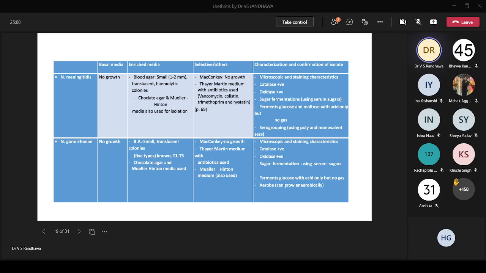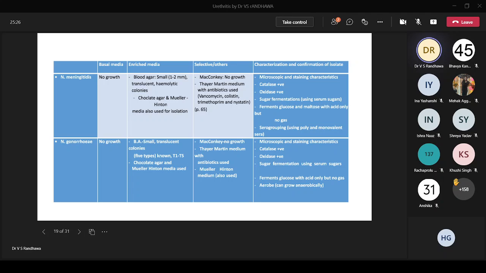Selective media I should know is Thayer-Martin media with the different antibiotics. Okay, so when we use Thayer-Martin is if your sample is likely contaminated with other bacteria. So we basically want the other microbes to be inhibited, and we just want the Neisseria gonorrhoeae to be there.